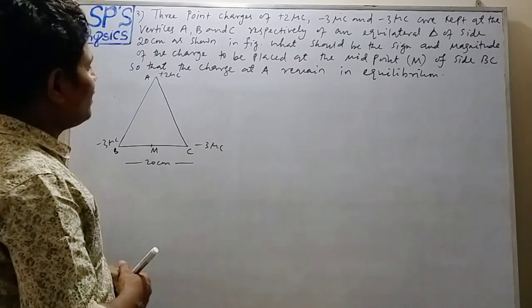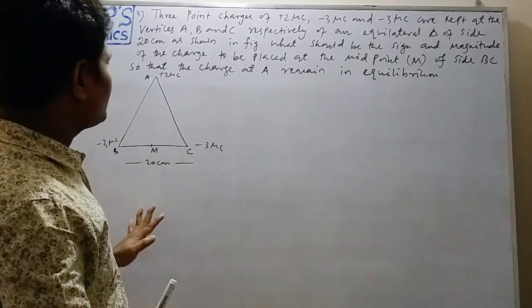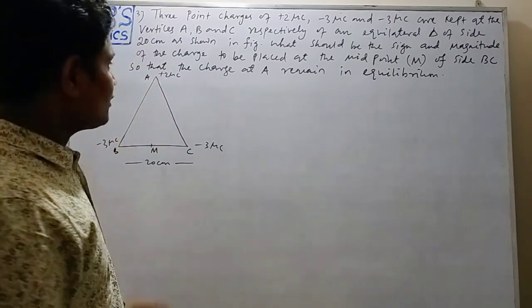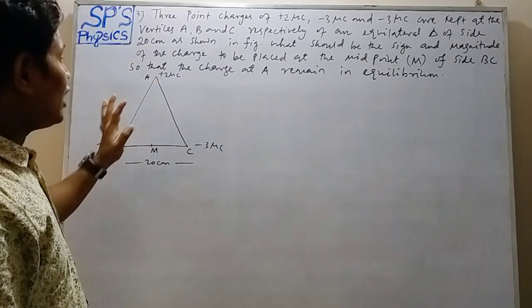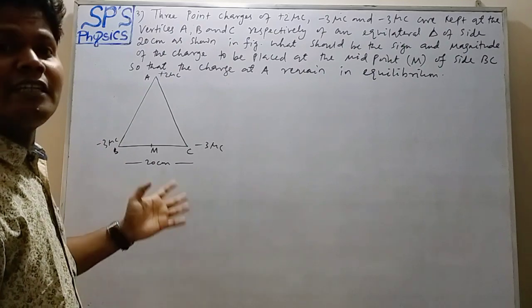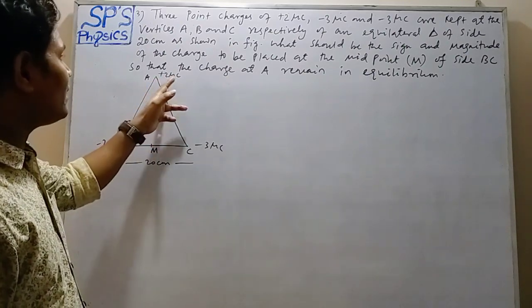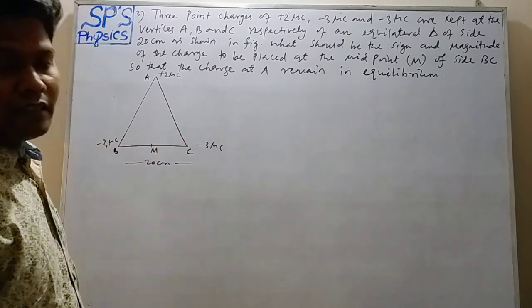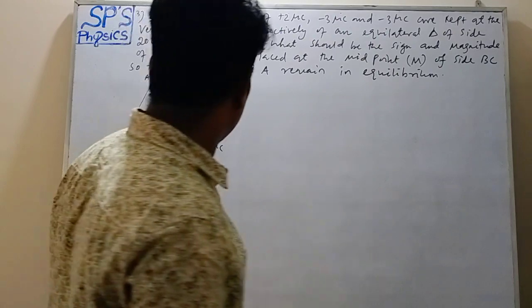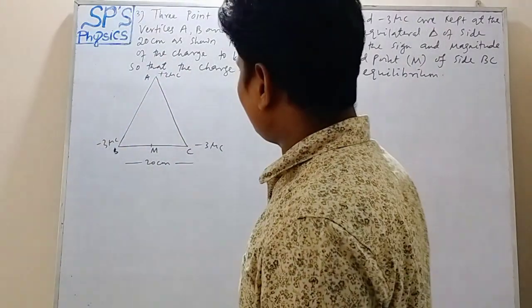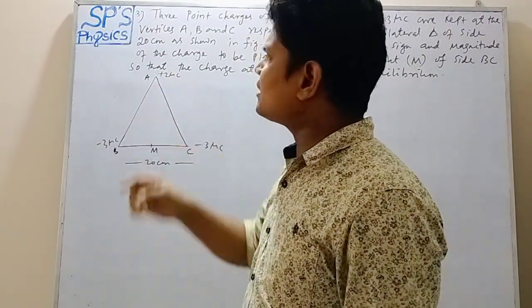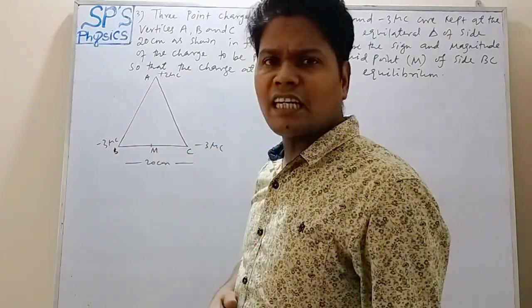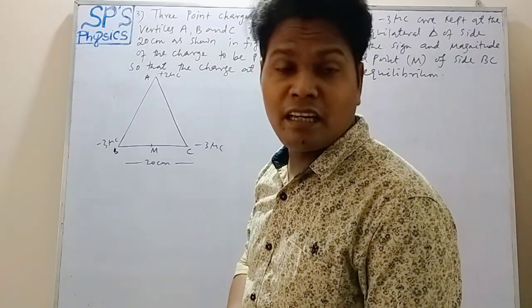So first we have to find out the force on the charge 2 microcoulomb at A. So at A, how many forces are acting? Obviously, two forces are acting on the charge 2 microcoulomb at A. One is due to the charge at B and another is due to the charge at C. Suppose the force on the 2 microcoulomb charge at A due to the charge at B is F1.